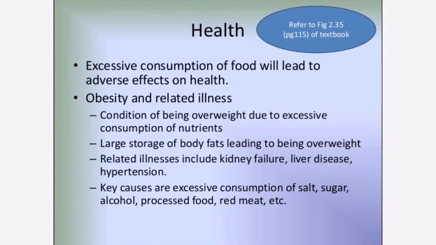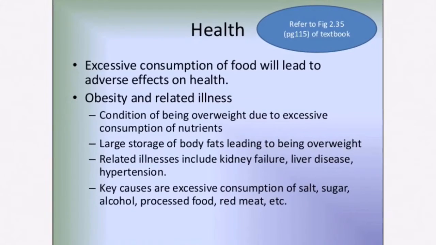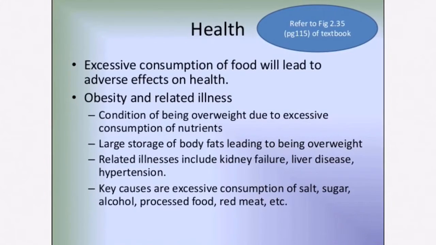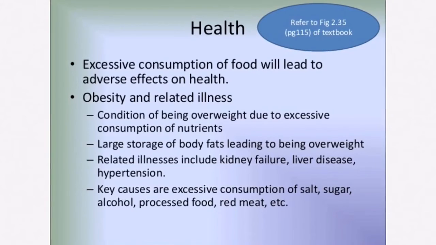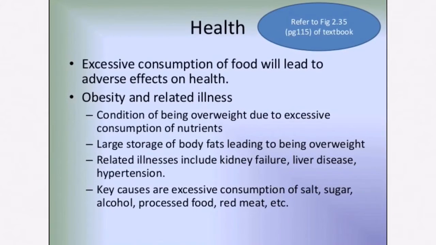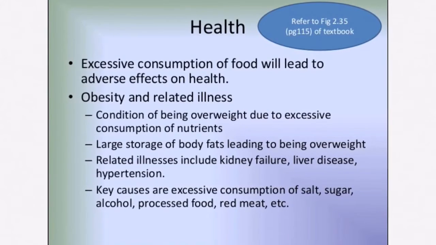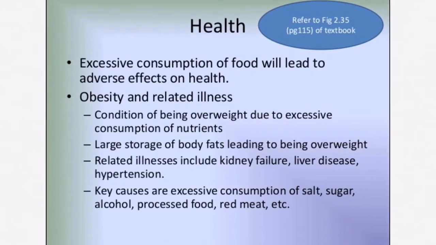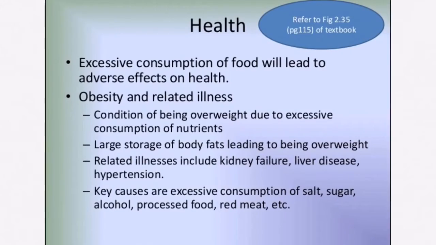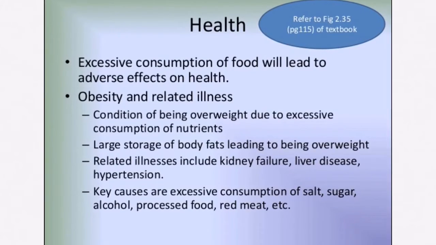In terms of health, it is widely taken to be true with scientific evidence that excessive consumption will lead to bad health. So one key result of excessively consuming food will be obesity. Obesity is the case where your body is piling on a lot of additional fat that is not being used away.